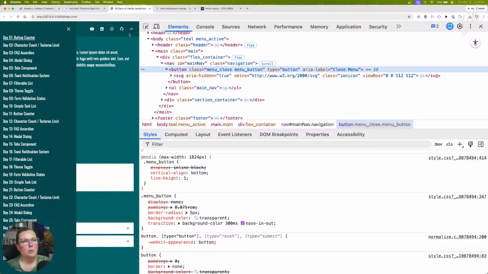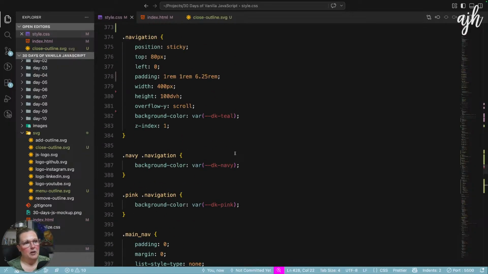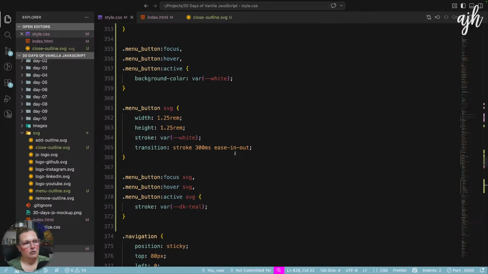Love it. We do want to make sure that when the menu is open, I kind of feel like we should increase the size of the hamburger menu too, right? So maybe for the menu button, we just want to make this change.